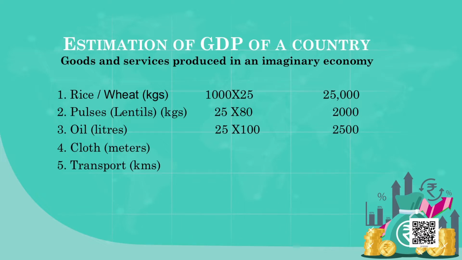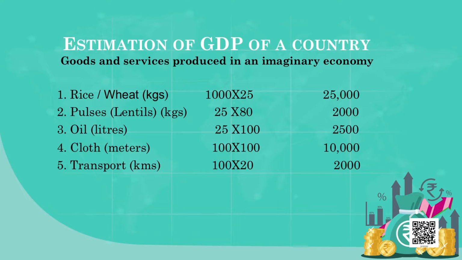Then cloth. Cloth is measured in terms of meters. The shirt and all the dress that we are wearing. So you were able to produce some 100 meters of cloth. That should be converted into how much per meter? Let us assume 100 rupees per meter. So 100 into 100, you get 10,000 rupees. And then transport. How much transport are people using in that country? They may be using, say, a total of 100 kilometers of vehicle. Per kilometer they pay 20 rupees for transport charges, so that will run into 2,000 rupees.